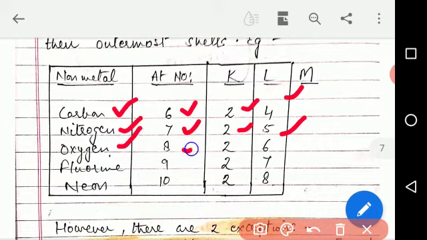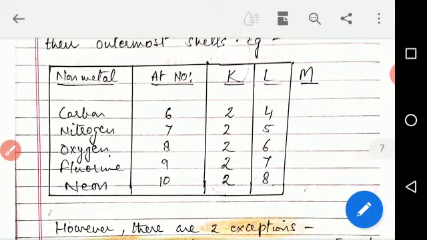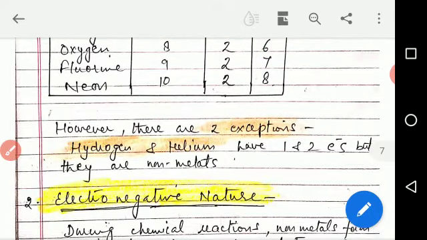Oxygen, atomic number 8, configuration is 2, 6. Fluorine, atomic number 9, configuration is 2, 7. Neon, atomic number 10, configuration is 2, 8. So we see all these non-metals contain more than 3 electrons in their outermost shell. So this is their electronic configuration.